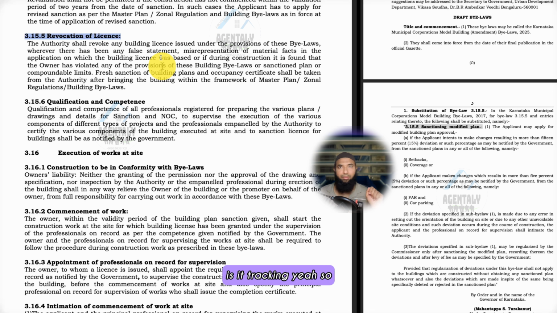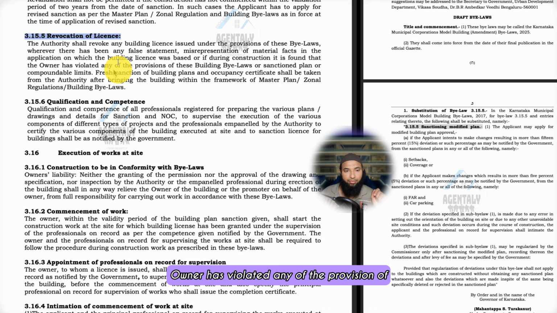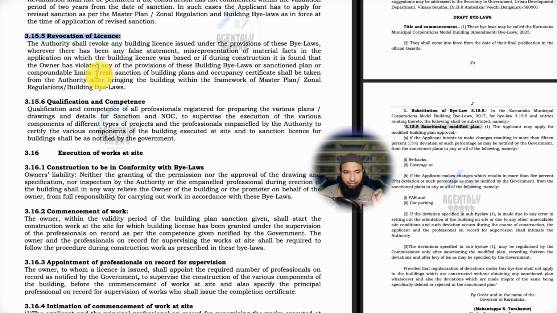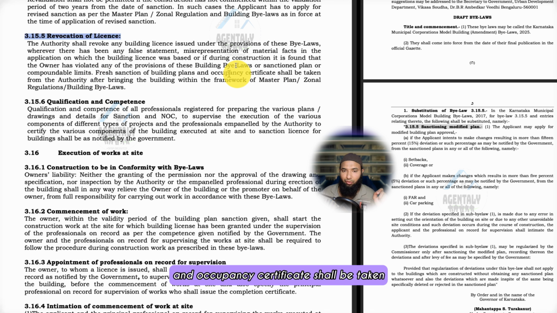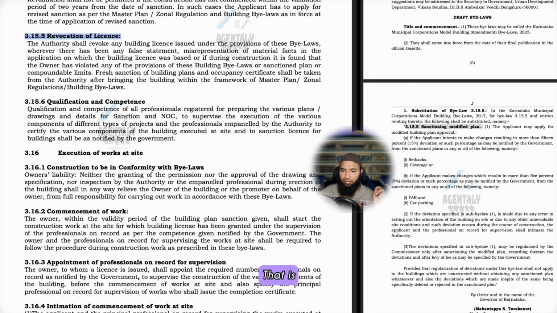If the owner has violated any of the provisions of the building bylaws, the sanctioned plan or compound limits, fresh sanction of building plans and occupancy certificate shall be taken from the authority, bringing the building within the framework. So it was not very clear. Now there is very clear information in the new amendment, that is the draft bylaws.